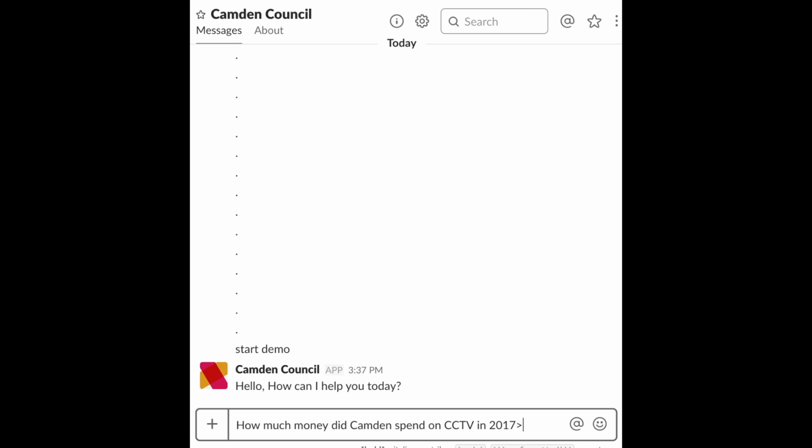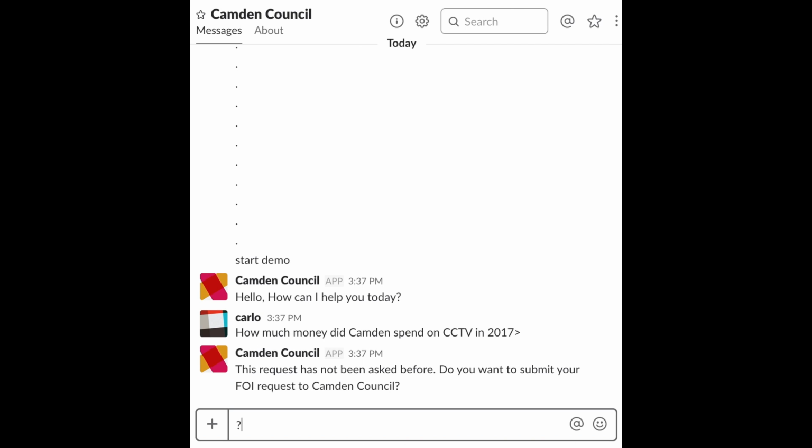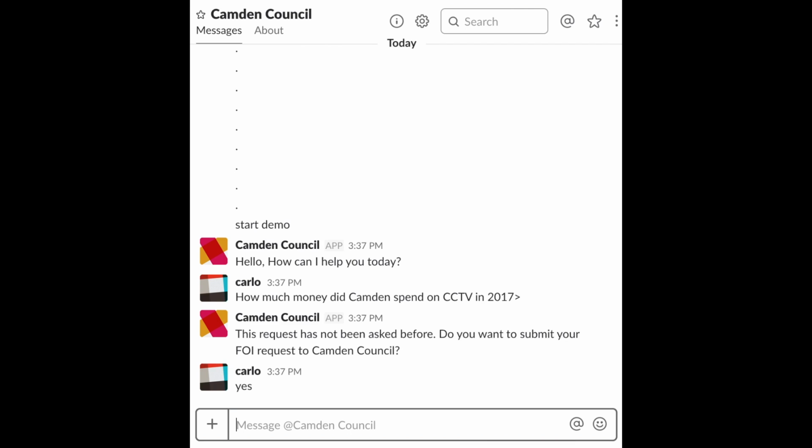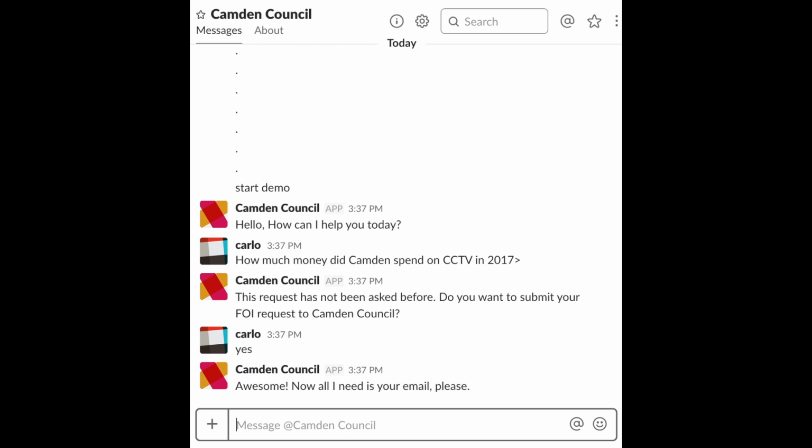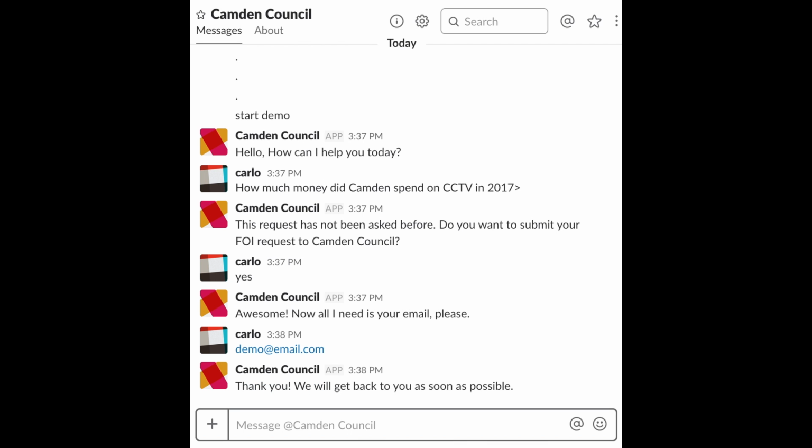It seems like we are the first people to ask this question, so we will have to make an FOI request towards Camden Council. All the bot needs is an email address which the reply will be sent to. Now that we have submitted all the needed information, we will get a response by mail in the following days.